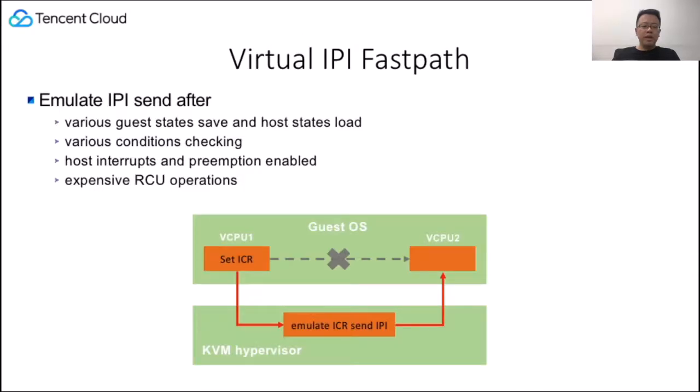After the ICR write vmexit, there are various guest state saves and host state loads, various condition checking, host interrupts and preemption enabled, and also expensive RCU operations. We can even be interrupted or preempted after host interrupts and preemption are enabled.